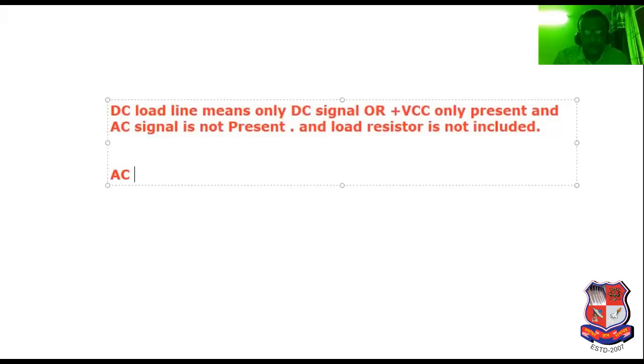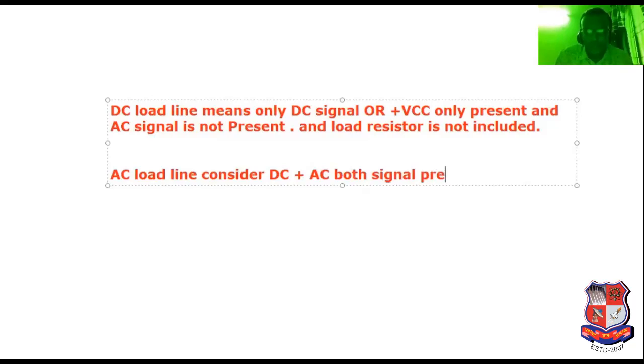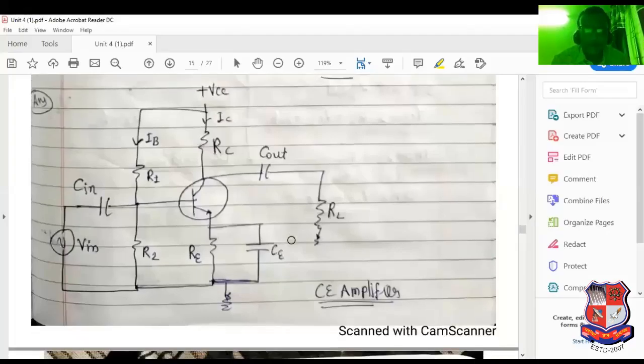For the AC load line, both DC plus AC signals are present in the amplifier, so it is considered as an AC load line. So this is the basic difference between the DC load line and AC load line.